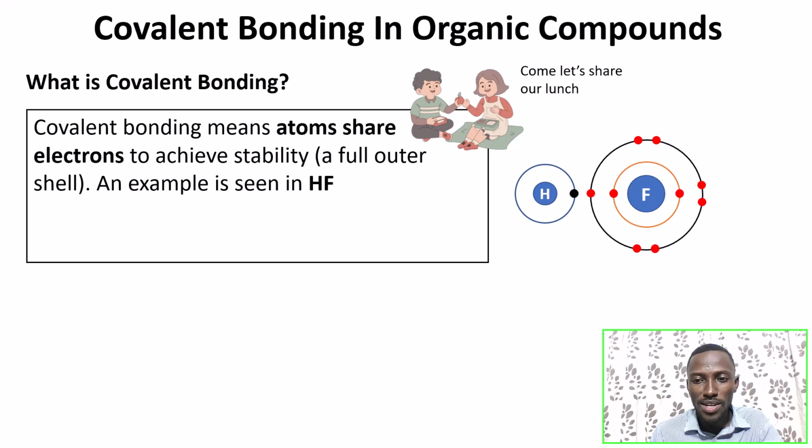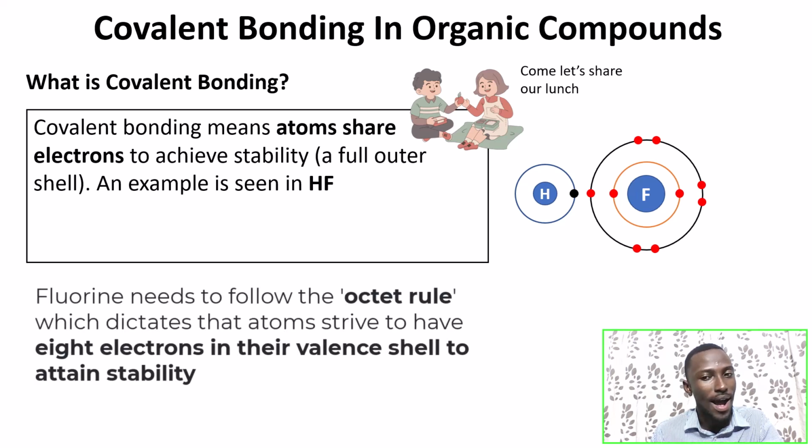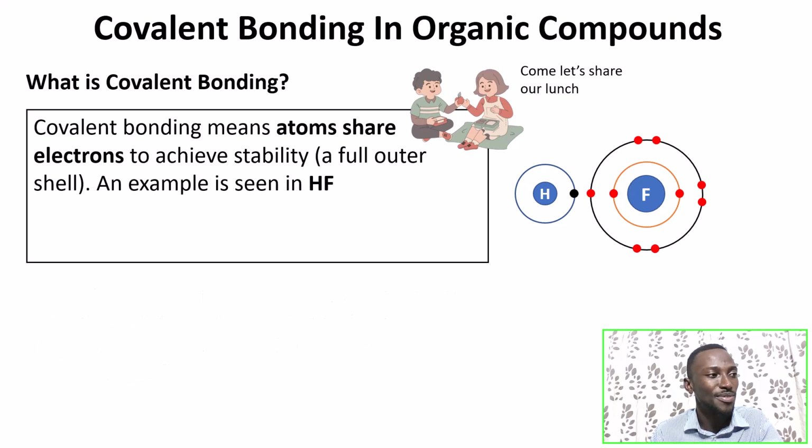What about fluorine? How many electrons do we see in its outermost shell? 7. But it has to be 8, meaning fluorine needs 1 extra electron to become stable. So do you think hydrogen will be willing to give out its electron to fluorine? No. And fluorine will not give out its electron to hydrogen either. So what will they do? They'll end up sharing it.